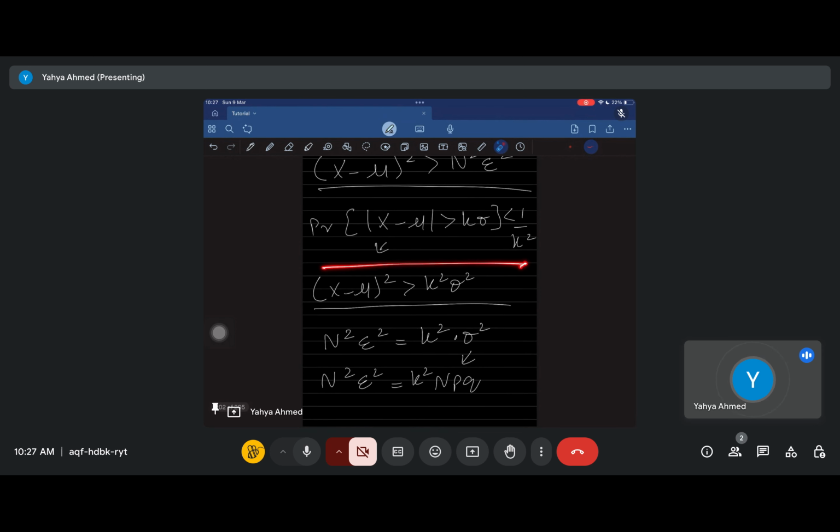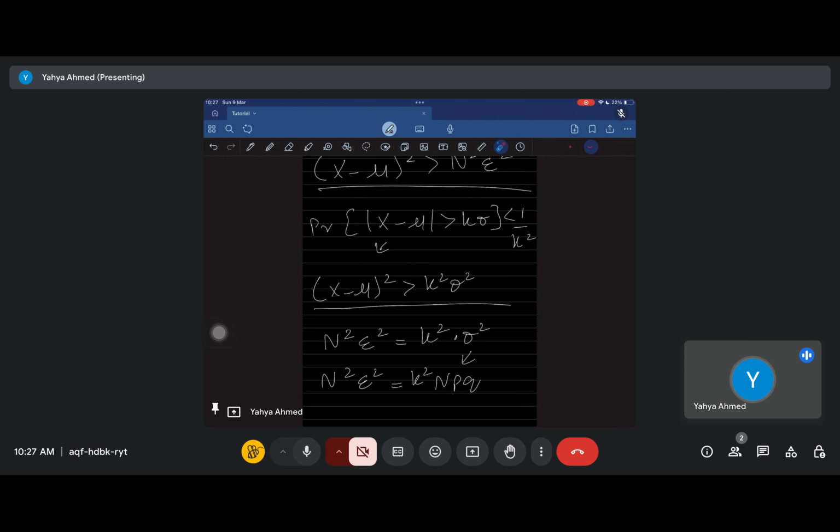Chebyshev's inequality proposes the probability of any random variable का distance being the distance of any random variable from the mean value of that variable. So in this case, हमारा x क्या था was the number of heads, and the mean for our x was basically the average value for the number of heads you would have gotten, which came out to be exactly np. इसलिए हमने mu के तौर पे लिखा हुआ है.